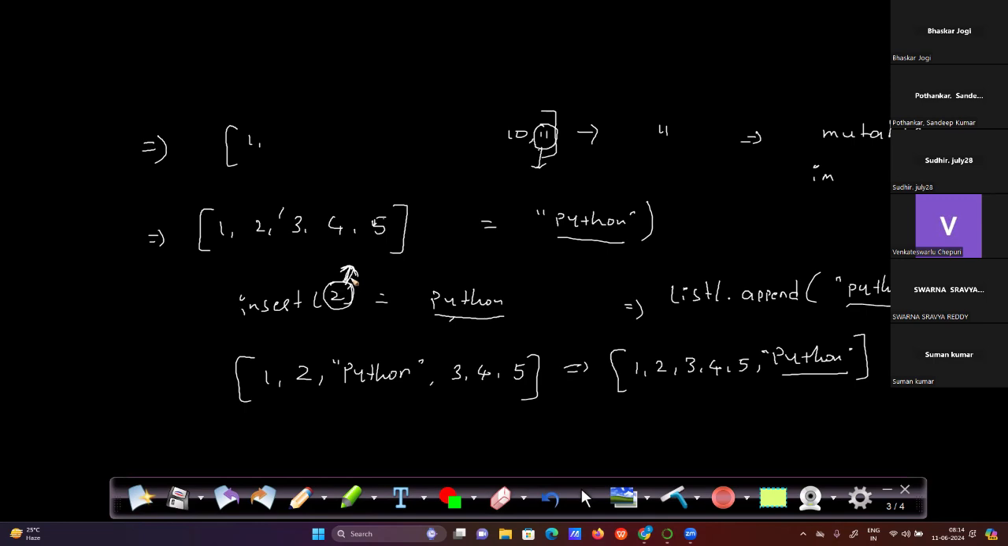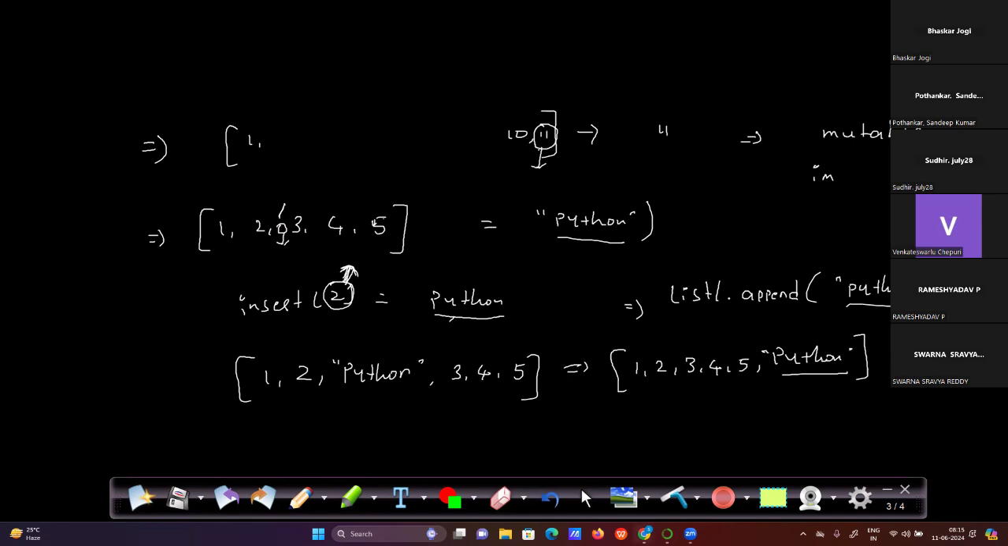The index starts with zero, right? Zero, one, two. So the second position is where we are adding Python. So if we don't give any index position to the insert method, then it will directly add at the end index.